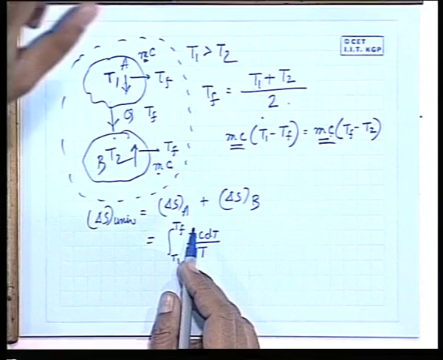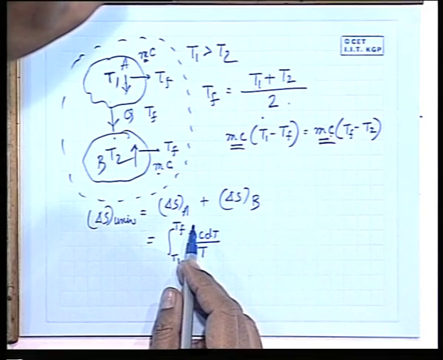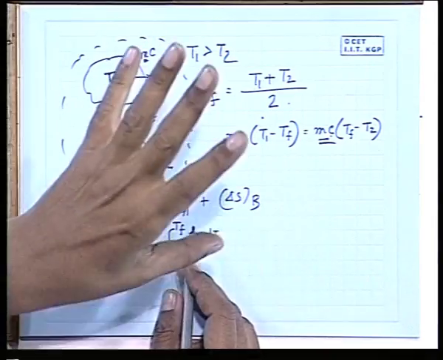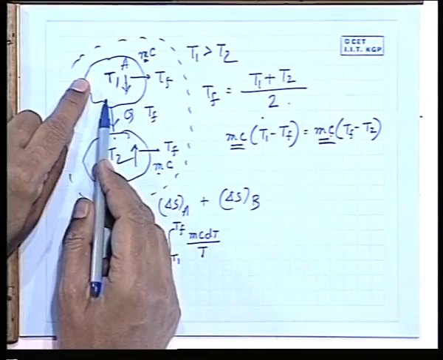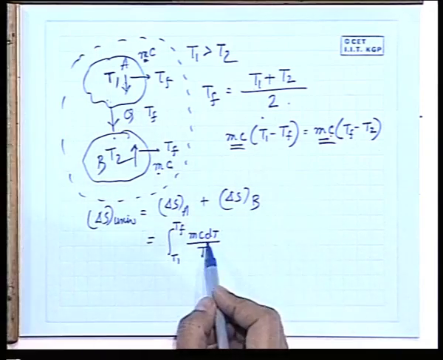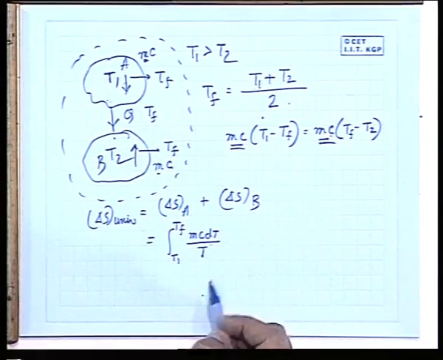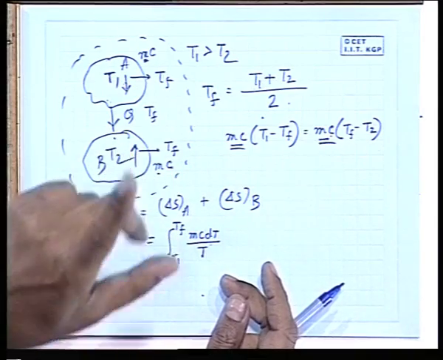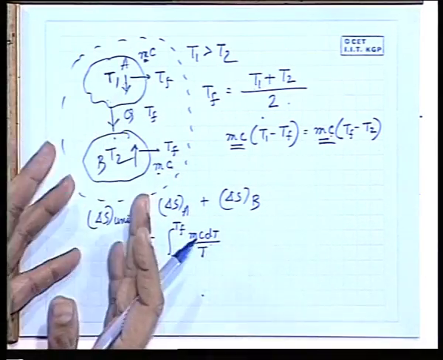Any answer? We consider this expression we have written for a reversible process. Very good. That means mc dT by T is the heat transfer through a reversible process. And when you write this, finally we come up to an expression which only contains the state variables at the 2 end states, that means it equals the delta S. That I told at the beginning: the actual process may be irreversible, but if we can connect these 2 end states by a reversible process and find out the delta Q by T for that reversible process, that defines the change in entropy for any process.